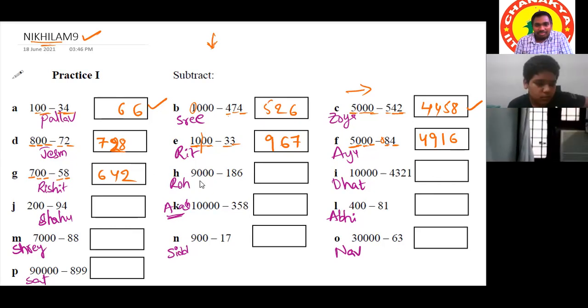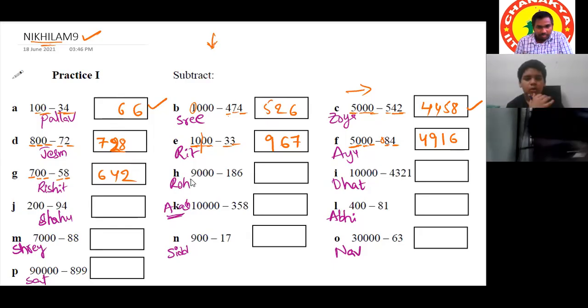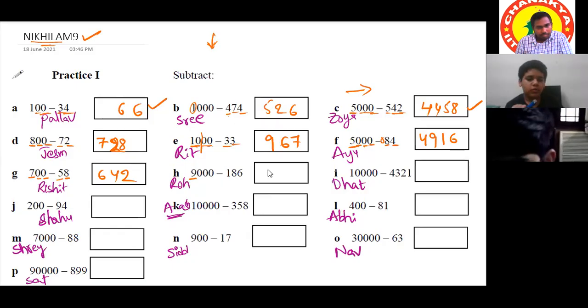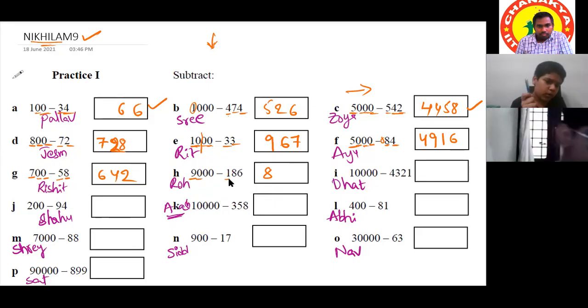Okay, Rohan, proceed. Yes, sir, I'm going from left to right. So we'll subtract 9 minus 2, which will be 8. 9 minus 1, which will be 8. Then I'll subtract again 9 minus 1, which will be 8 again.